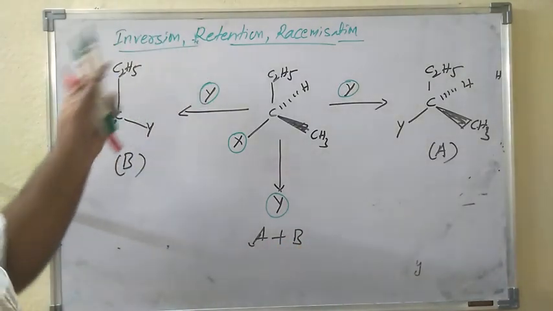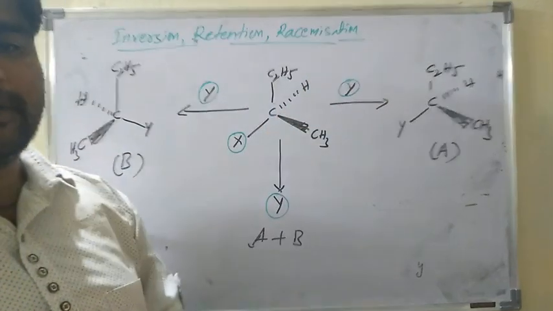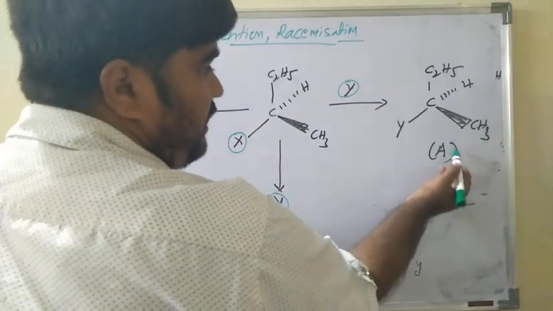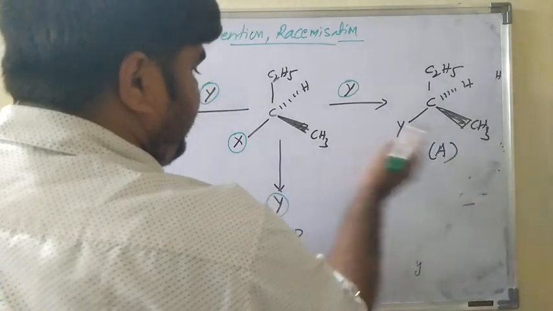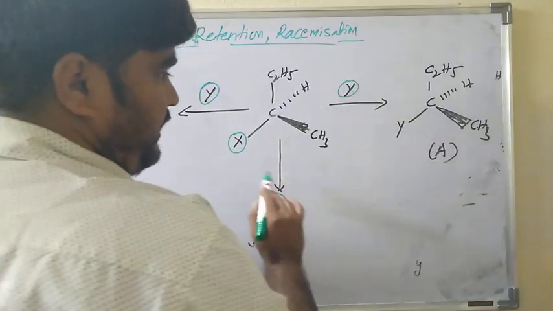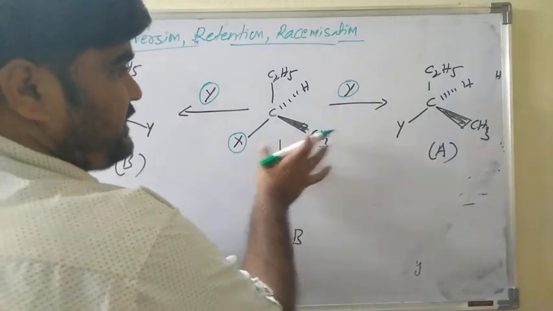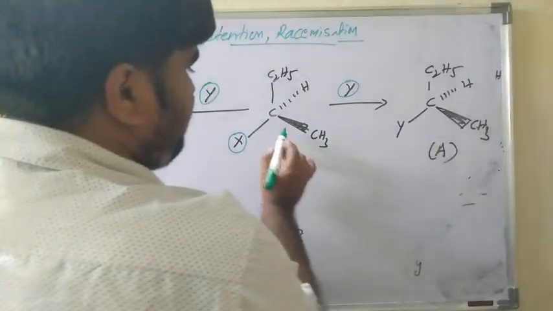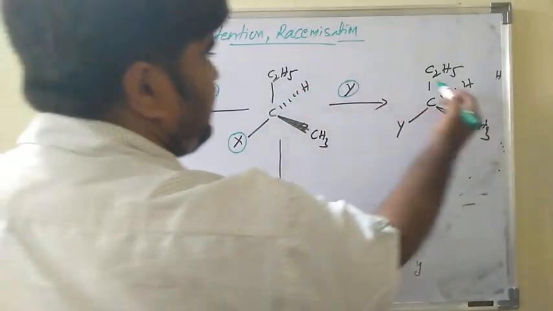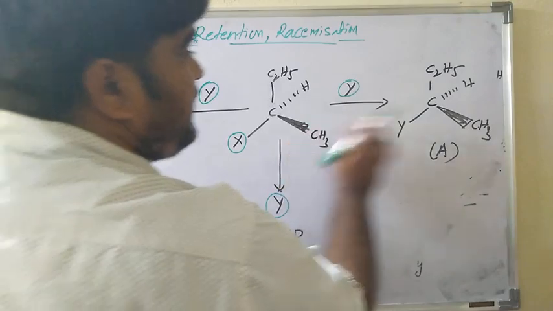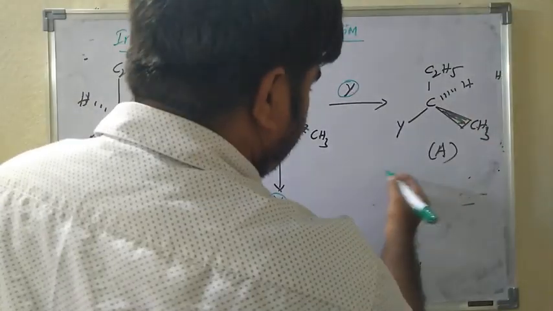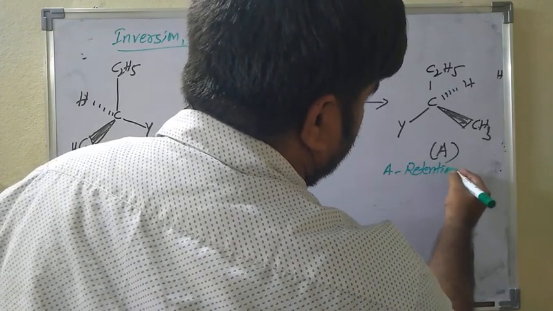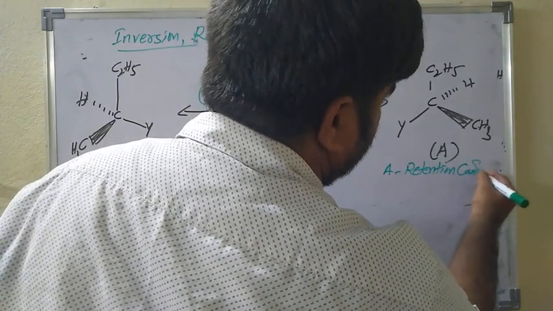At this point you remember inversion, retention, racemization. If compound A is obtained, the X group is replaced by Y. This is the retention configuration. See, the methyl group is on the right side and hydrogen on this side, the same as the top one. A is retention configuration.